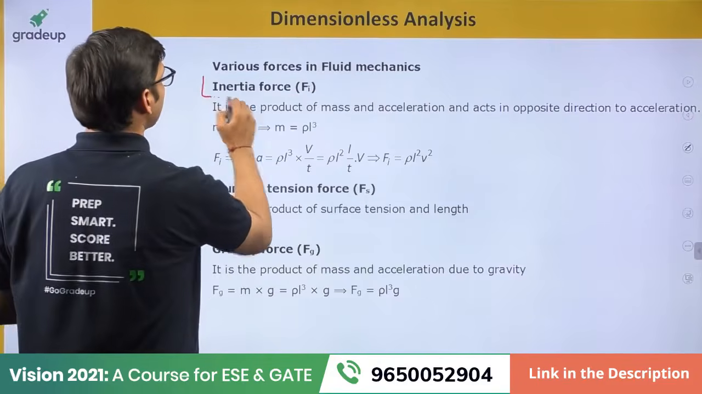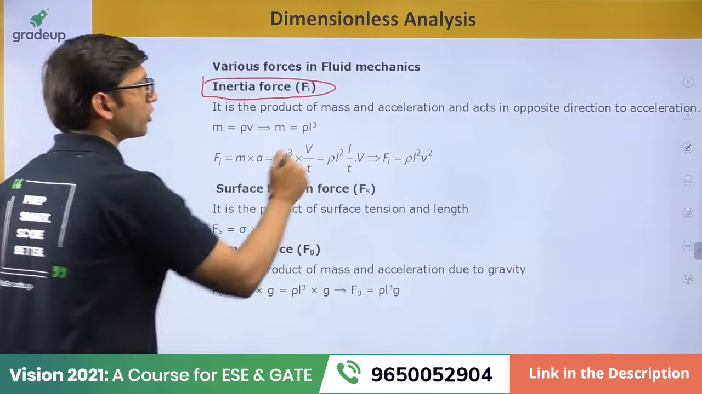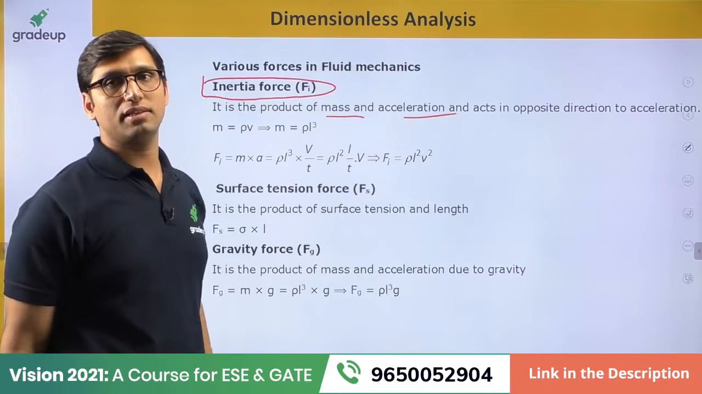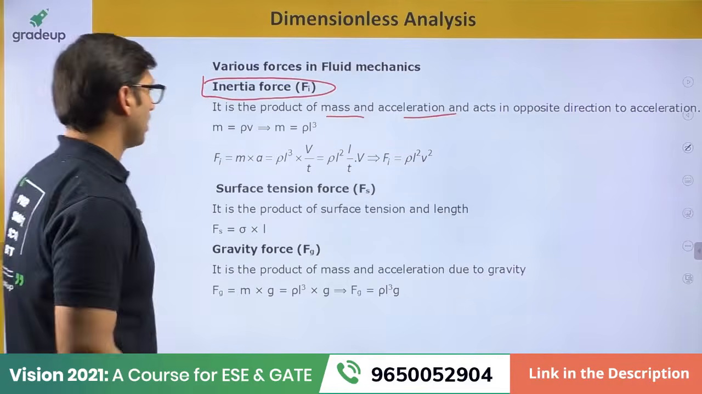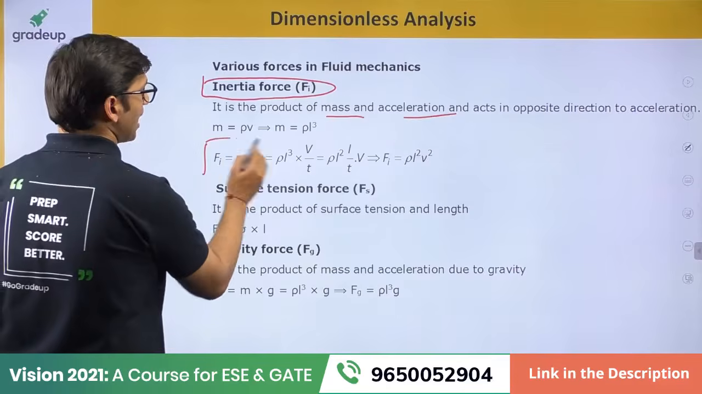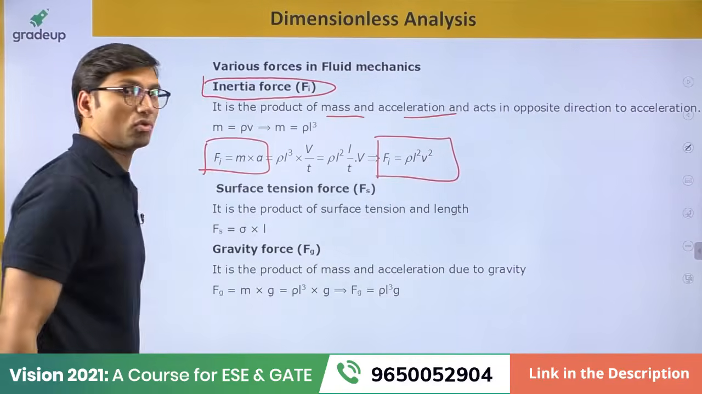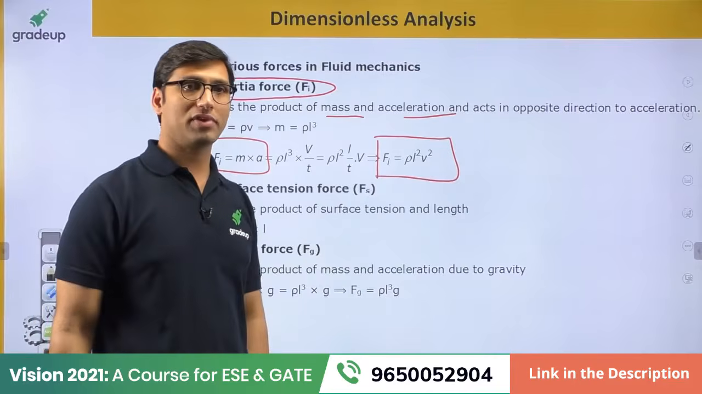It can be the inertia force. Inertia force is equal to the product of mass and acceleration and acts in the opposite direction to the acceleration. That is called the force of inertia, and that is equal to mass into acceleration. You will get this value as rho L square V square. That is the force of inertia.